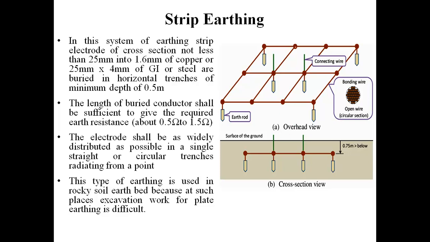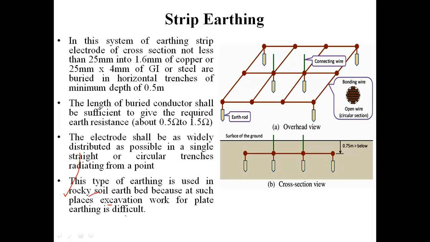But why do we use this type of structure, or where do we use it? So students, these type of structures are basically used where there is rocky soil, okay, where there is rocky soil and there is a difficulty in excavation work for the plate earthing.